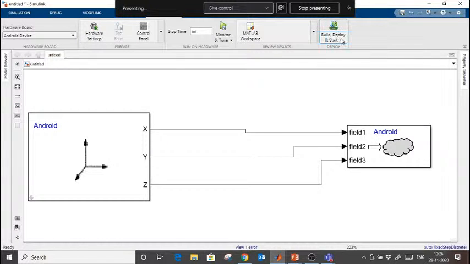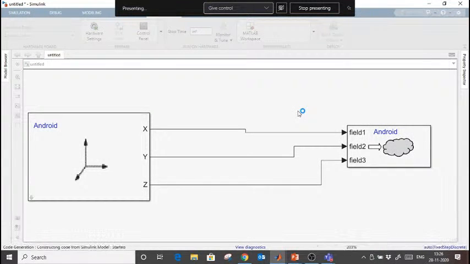Again I am going to run this. When you deploy this model, you are required to connect your Android mobile with a USB connection, and both have to be on the same Wi-Fi. And from the developer options, you have to turn on USB debugging. Meanwhile, if you have any questions, you can write in the chat box. So it is still deploying.